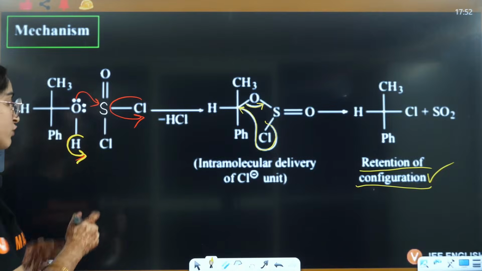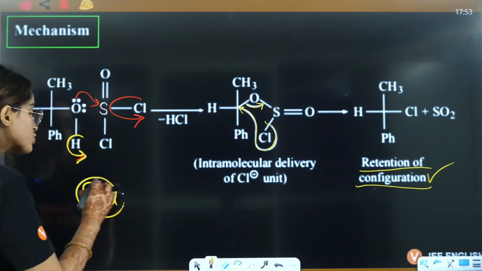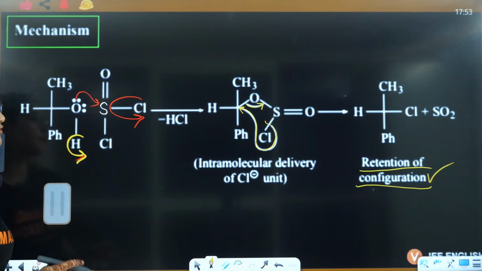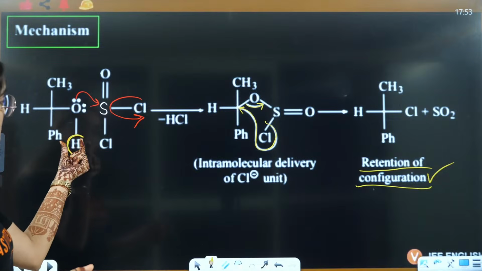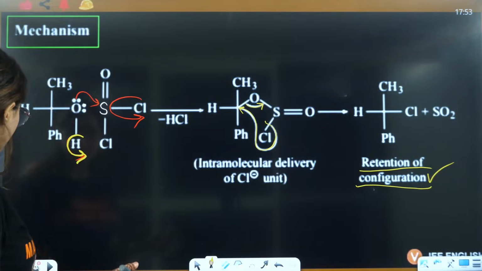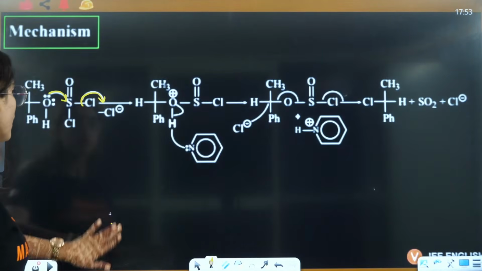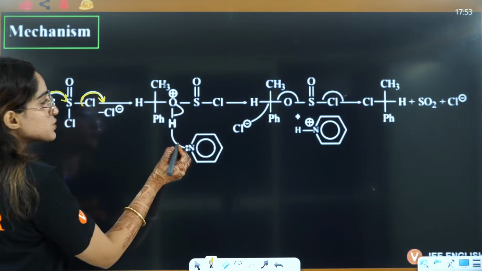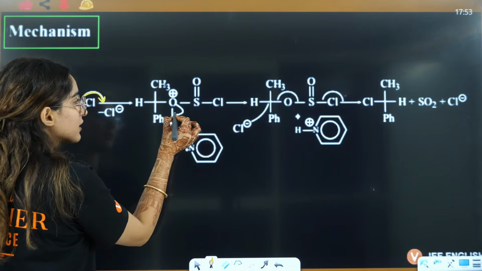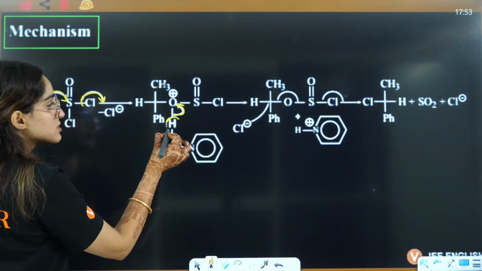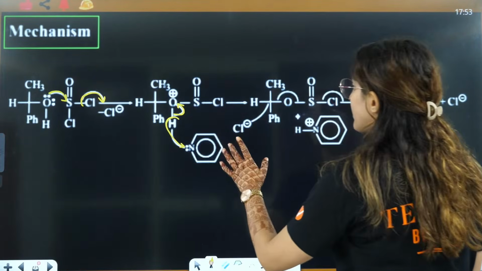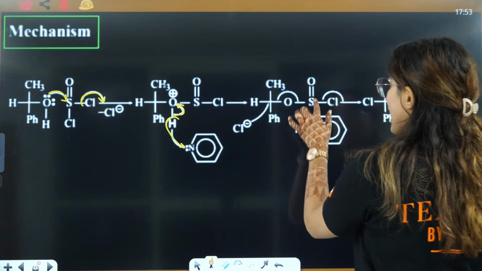But what if I have a base here? If I put a very strong base that abstracts this proton, that means some other base that can abstract this proton, then HCl will not be eliminated with this Cl. Something else will happen. So here you have Cl. Now this base is going to attack this particular hydrogen. It will abstract the hydrogen, and these electrons will shift here. This hydrogen will be taken by the pyridine, which is a good base.